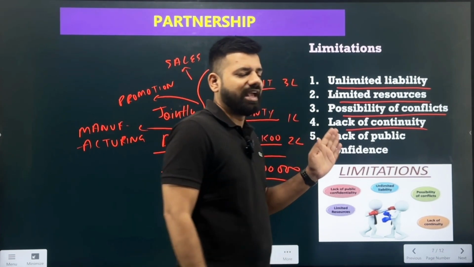If we talk about the joint Hindu family business, if the Karta was no more, the elder son or the elder member of the family became the Karta. But if we talk about the partnership, if there is a sudden death of a partner, the partnership would be stopped, right? So this business also lacks continuity.